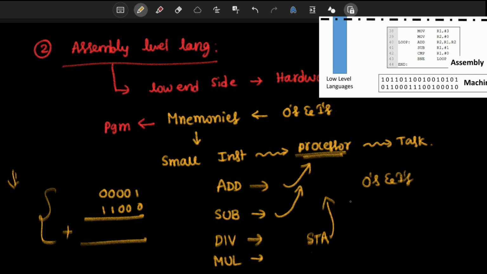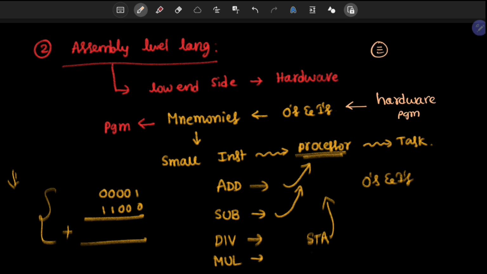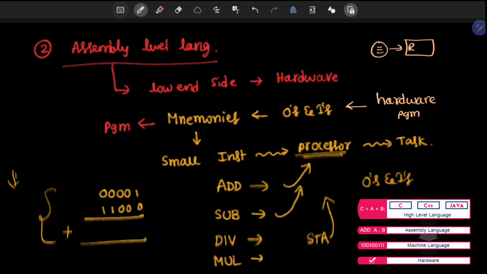These mnemonics are used to design hardware level programming. For example, I want to add one program to the RAM, or to the fridge, or to the washing machine, or to the car key.